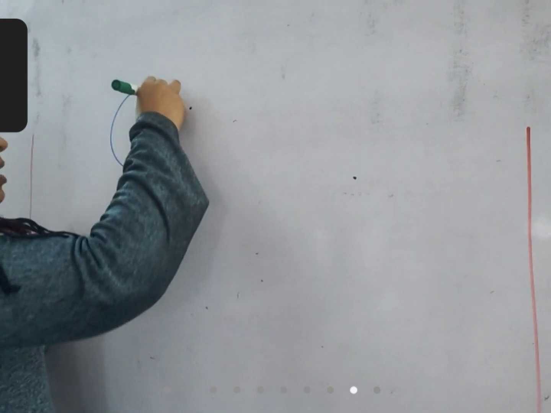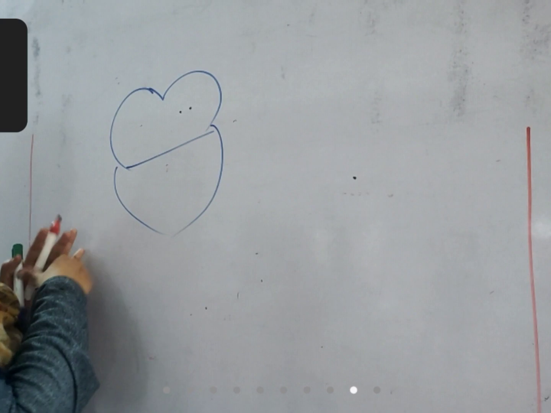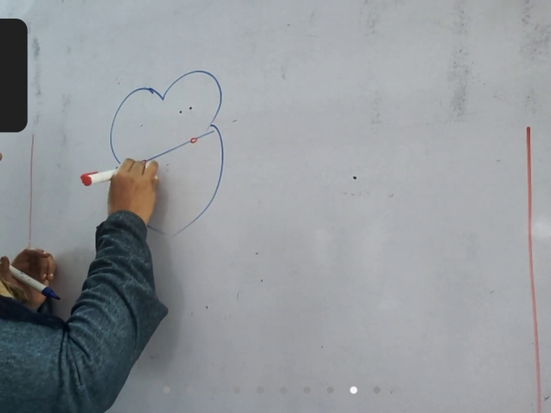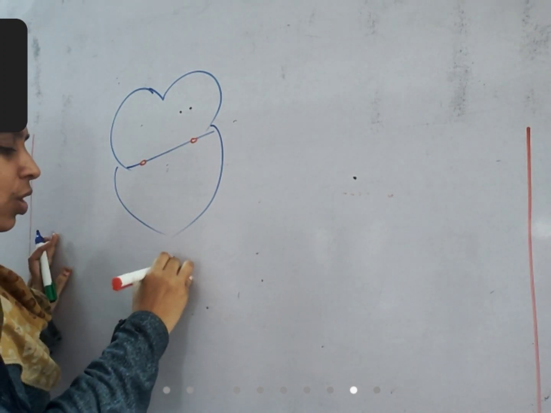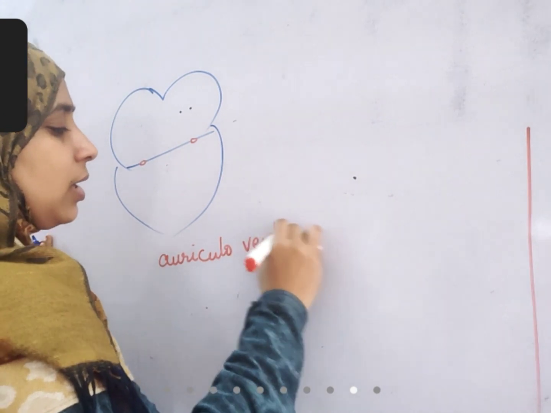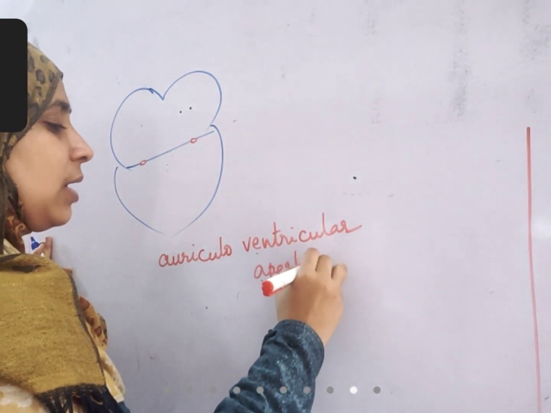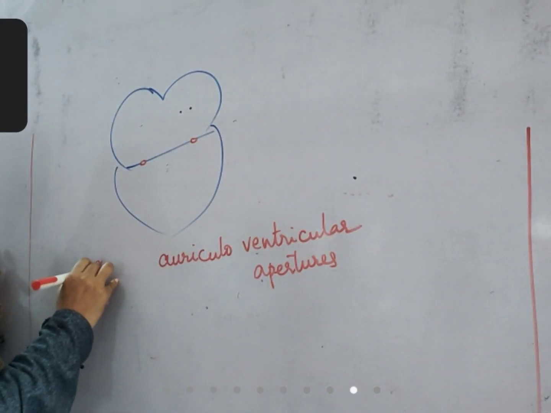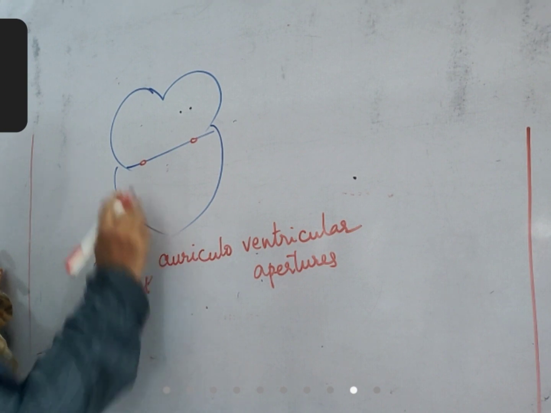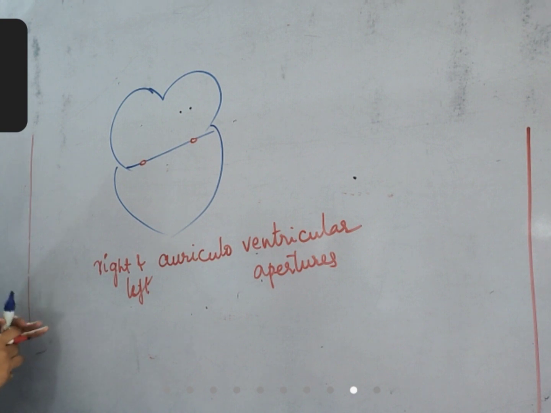Between the upper chambers and lower chambers, the septum has 2 muscular holes. They are called as auriculoventricular apertures. These apertures are right and left, right auriculoventricular aperture, left auriculoventricular aperture.